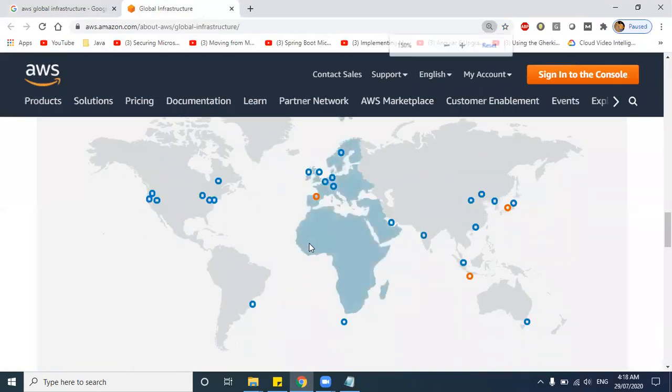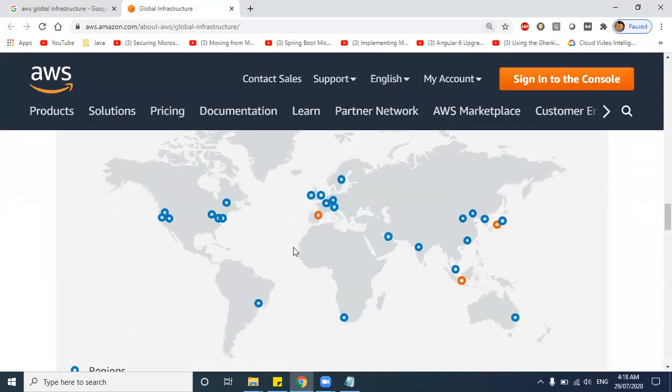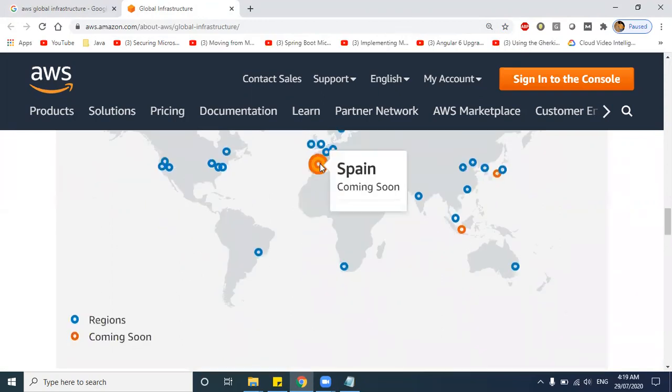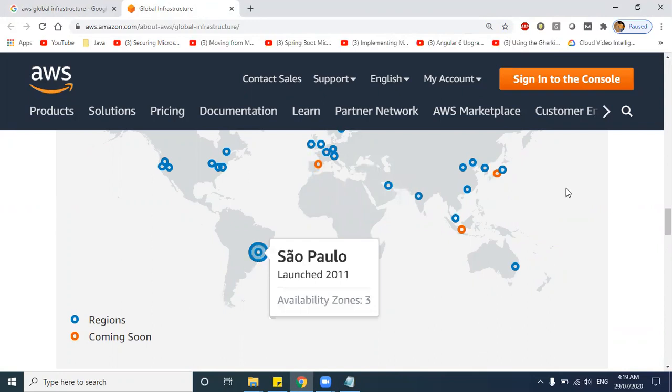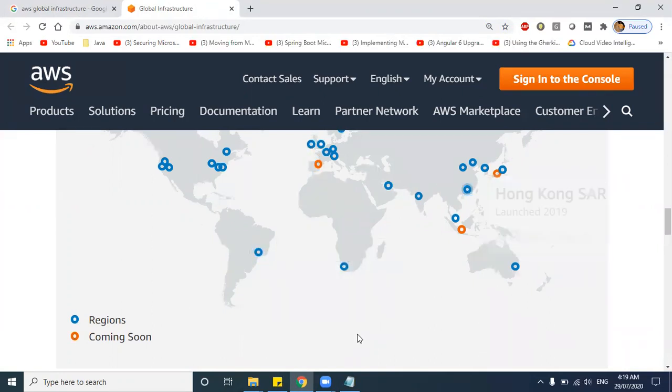Let me zoom a little bit. So this is the worldwide AWS global infrastructure diagram. If you see the orange color, these are coming soon. So these are regions which will be available very soon. And the green and blue ones are the regions which are already available.